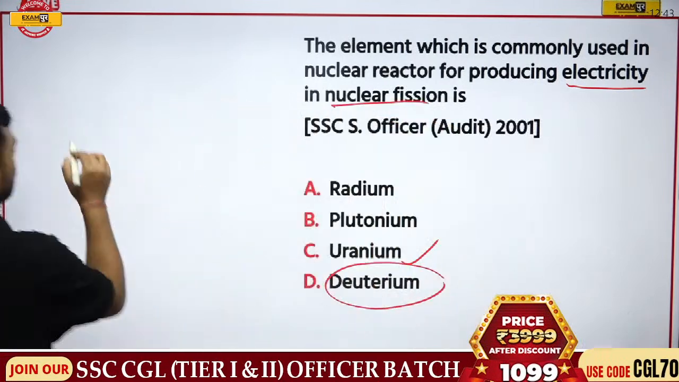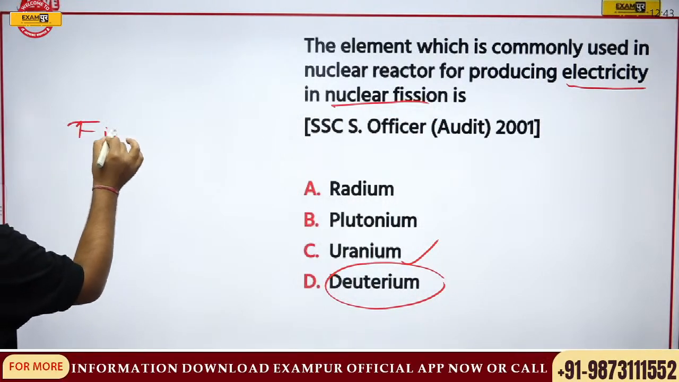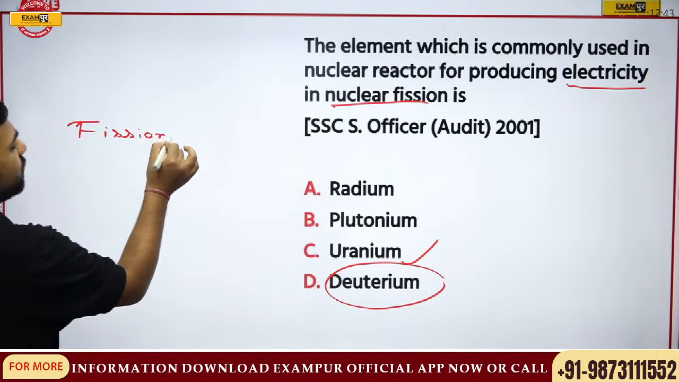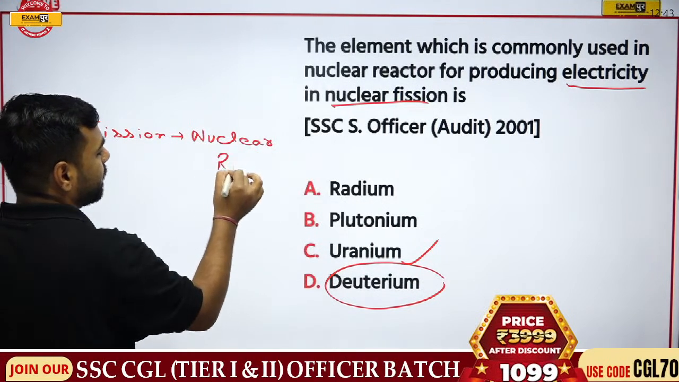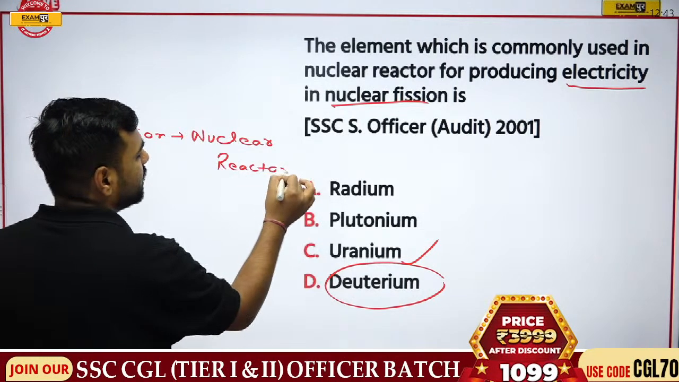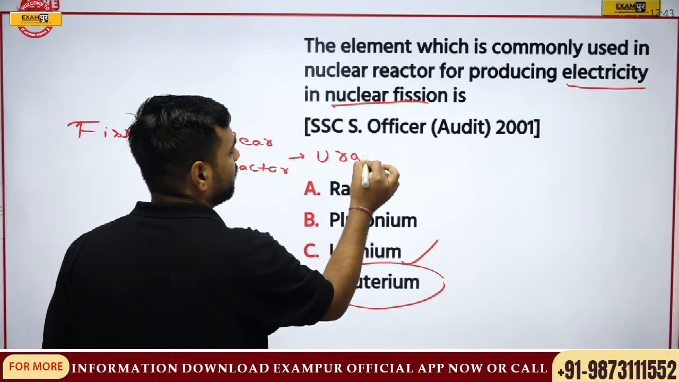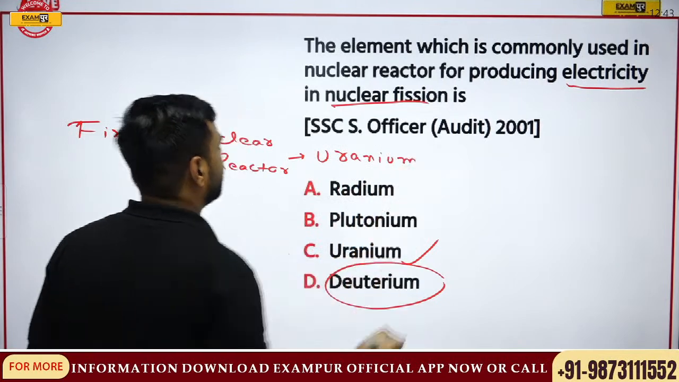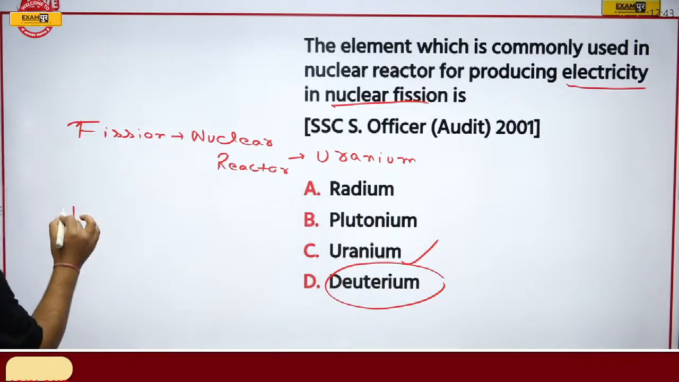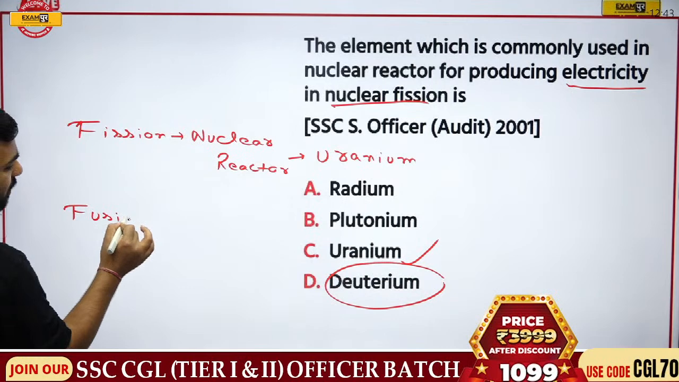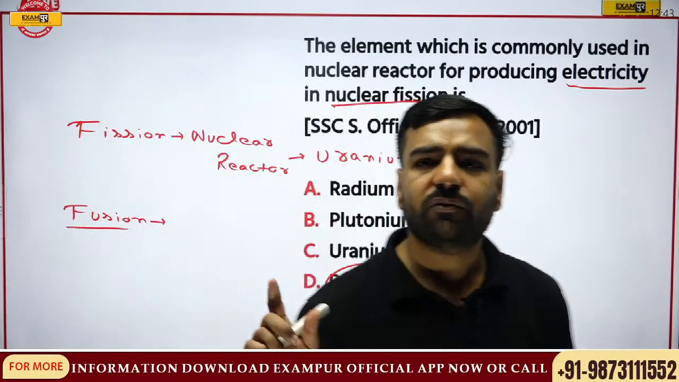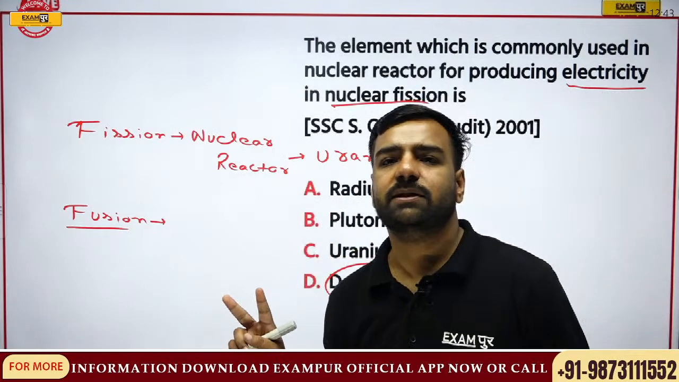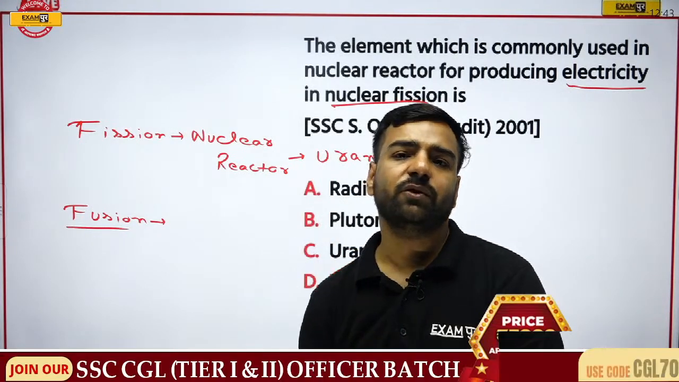So I'm writing for you all, nuclear fission. This is taking place in nuclear reactors, right? Nuclear reactors where we are using uranium for the production of electricity or power generation. But if I talk about fusion, can you give any 2 examples for this nuclear fusion process? Everyone, can you give me 2 examples where nuclear fusion is taking place?